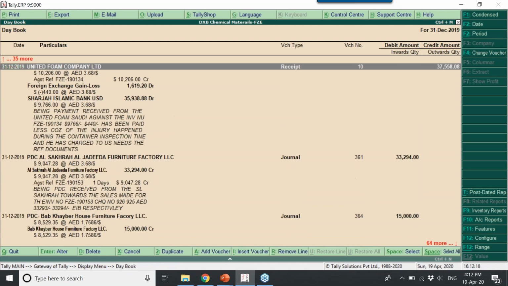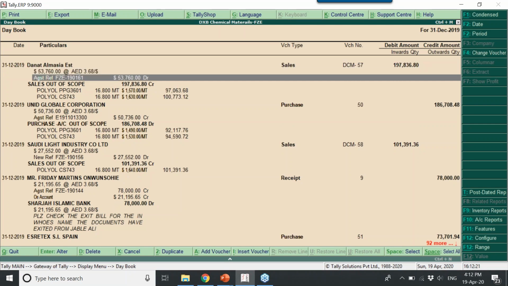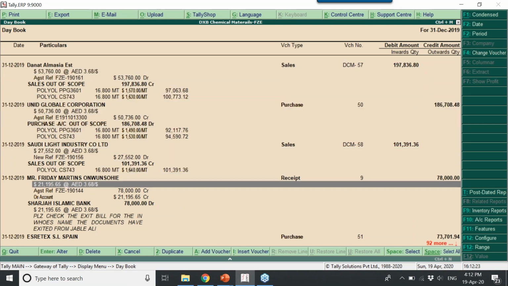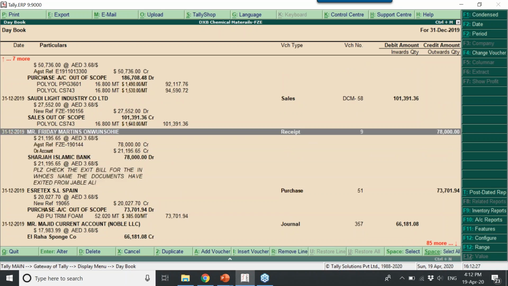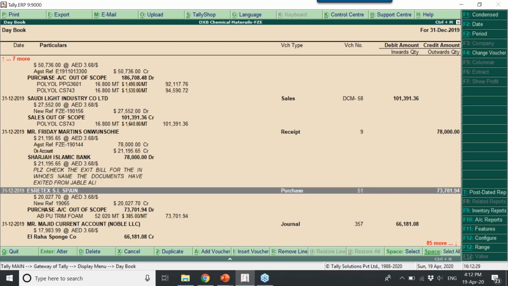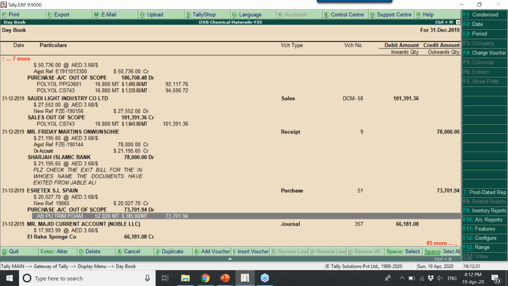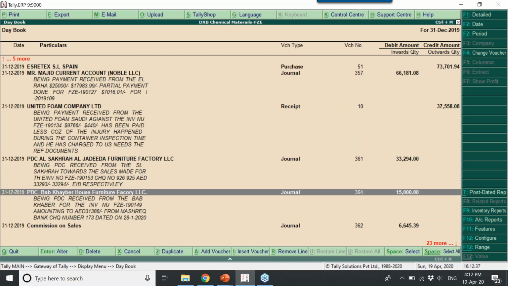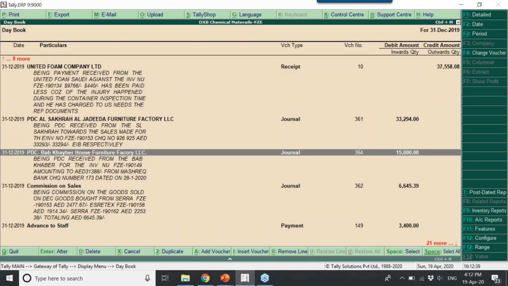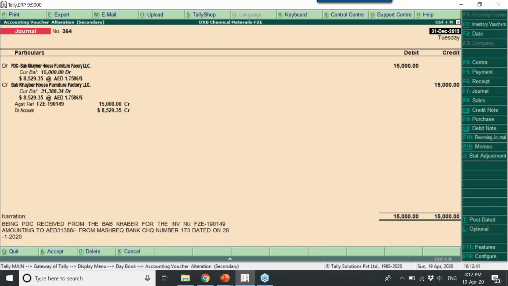You can see here it is decreasing. And in the detailed one, what transaction, when you passed, what is debit, what is credit, everything it shows. If you press Alt F1 for condensed, then it shows in condensed mode. When you hit enter, then the specific voucher will be opened. This is called drill down.